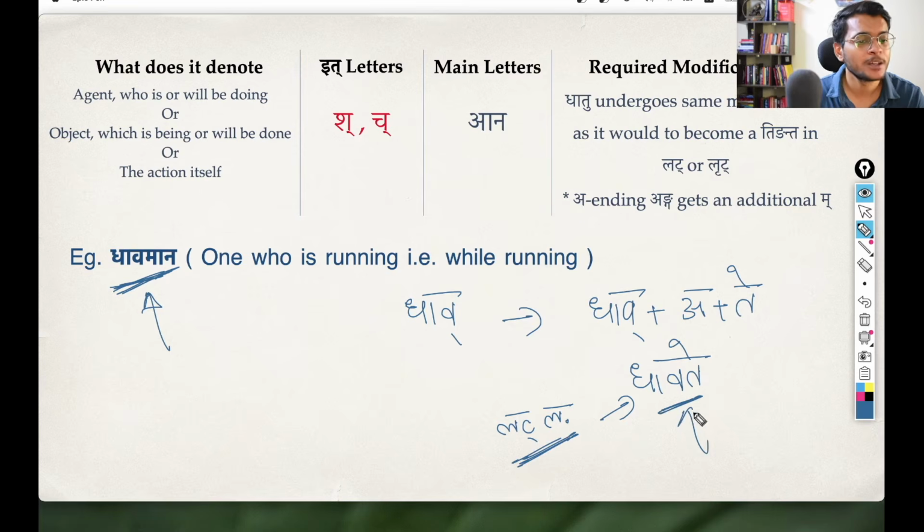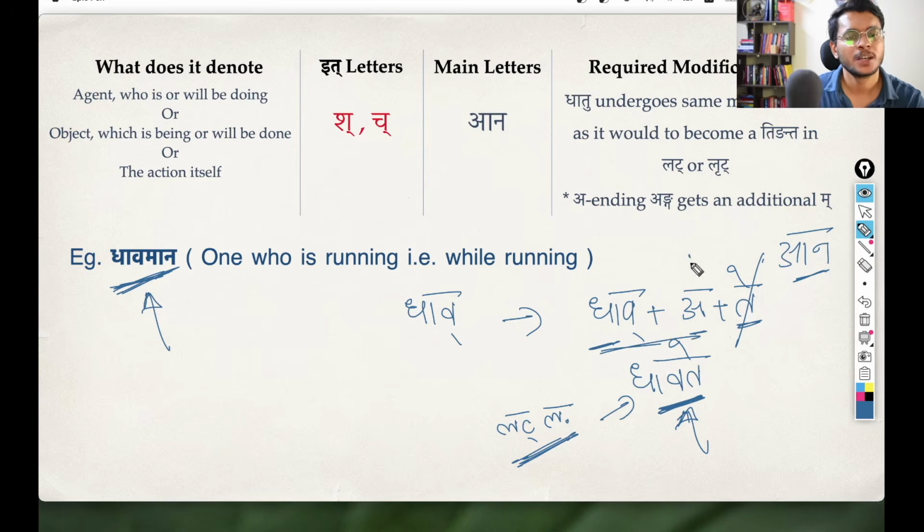So the kriya pada form that we have is this dhavate. Again, I will not go into the full detail. You have the dhatu dhav, you have the ganachinha, you have the ting pratyay, you combine them together, you get this tinganta dhavate. Okay, the lat lakara. But instead of using ting pratyay, if you wanted to use shanach pratyay, it will just replace that. So what you have is this dhava a, and then you have this ana. And again, since this anga is ending with the a, you will get an additional ma also. So what you have is this dhavamana. That is how you get this pratipadika dhavamana, one who is running, or that is while running.